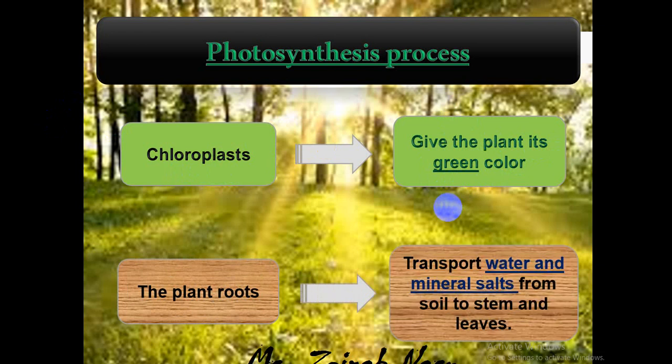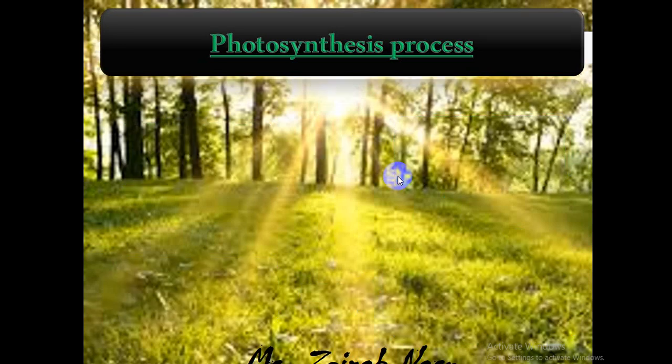The plant roots, what do they do? They transport or absorb water. The roots absorb water and mineral salts from the soil and transport them from the soil to the stem, and from the stem to the leaves to make the photosynthesis process.